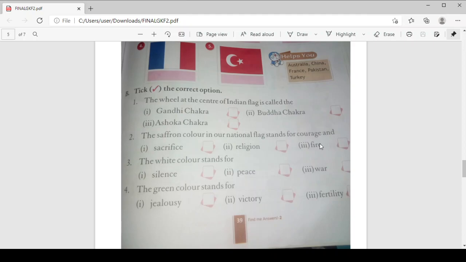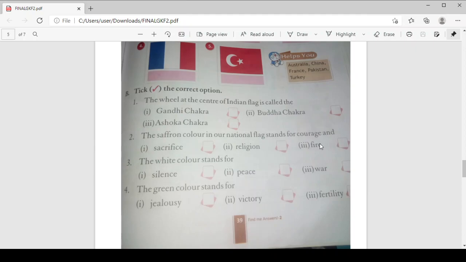The white color stands for peace. Okay, when there is a war going on, if a person on the opposite side wants to talk to the other person, they can just show the white flag. It means please stop, they want to talk. So white color is for peace in our national flag. Third one is green color. It stands for fertility. Fertility means greenery, the prosperity in India. So the green color displays the fertility.